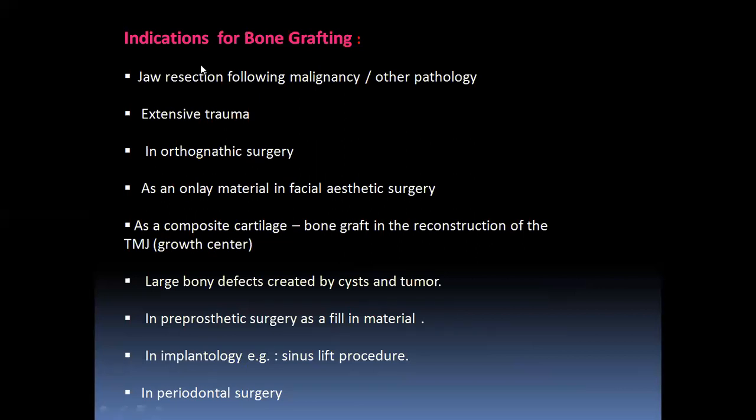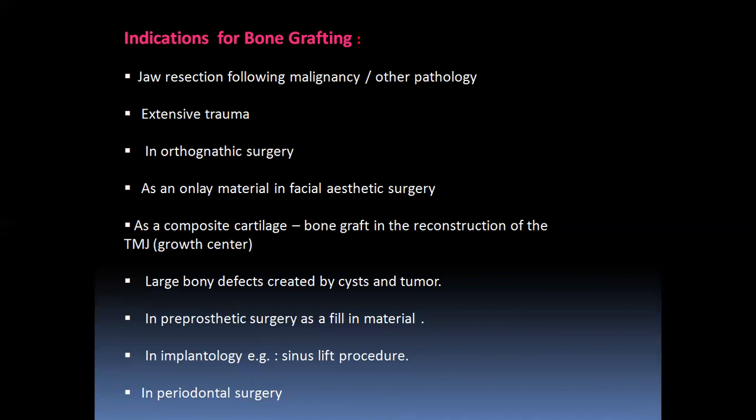Now let's come to the indications of bone grafts. Where are bone grafts actually used? As I said previously, a graft is a material used to repair a defect area. That defect may occur due to surgery, malignancy, or trauma. So the indications are jaw resection following malignancy, extensive trauma, orthognathic surgery as an onlay material, as a composite cartilage, large bony defects, pre-prosthetic surgeries, and also implantology.